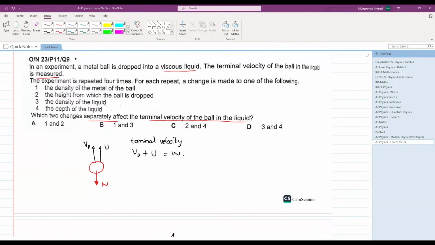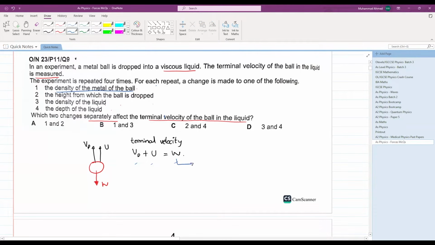Now, if any of these changes affect either the viscous drag, upthrust, or weight, then they will be affecting the terminal velocity. Let's check them out one by one. First of all, density of the metal ball. From the looks of it, density of the metal ball might not affect any of the factors here.